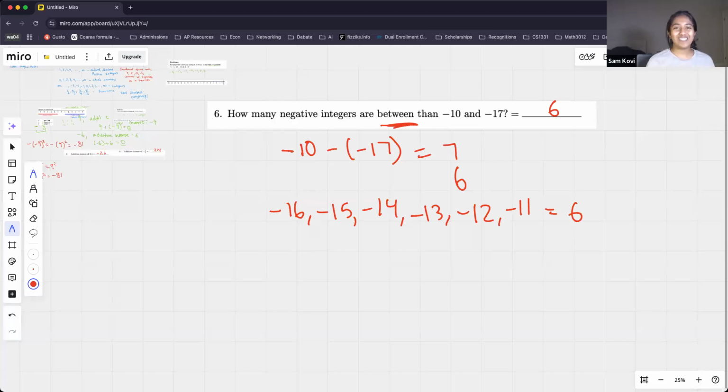And the easiest way to do that is to add 18 to both numbers. So if I do -17 plus 18, I get 1. And if I do -10 plus 18, I get 8. So from 1 to 8, there are 8 numbers. But remember, I don't include my boundaries, which is why I subtract 2 to get a total of 6 numbers.